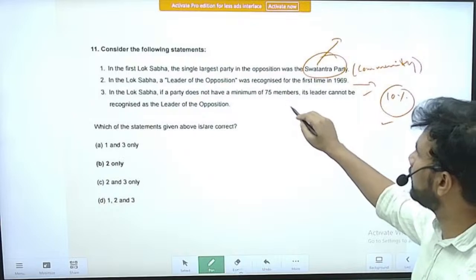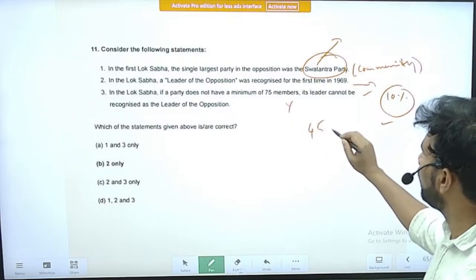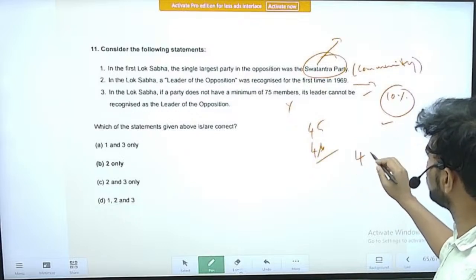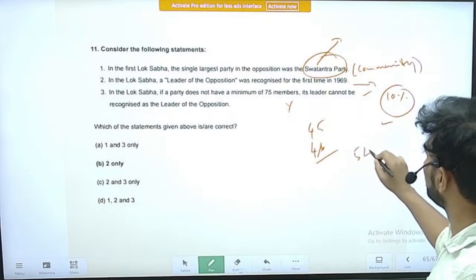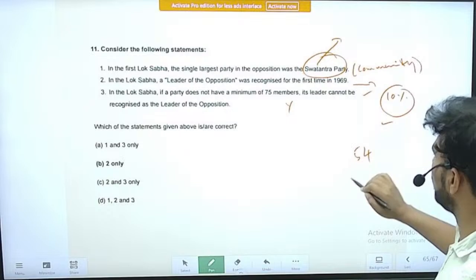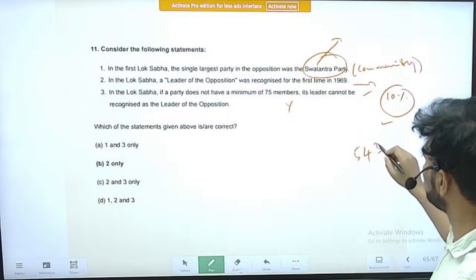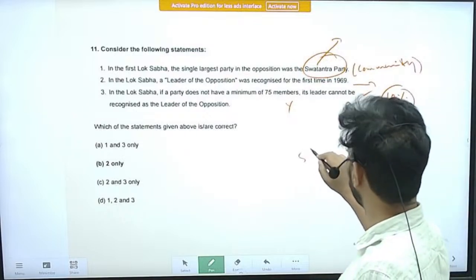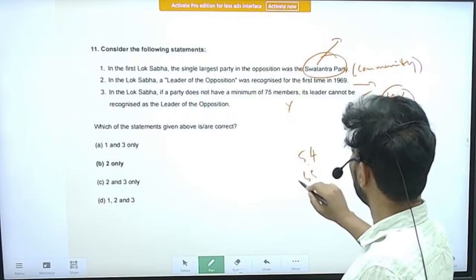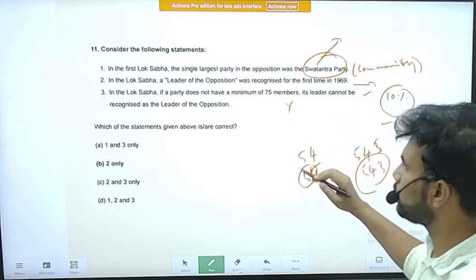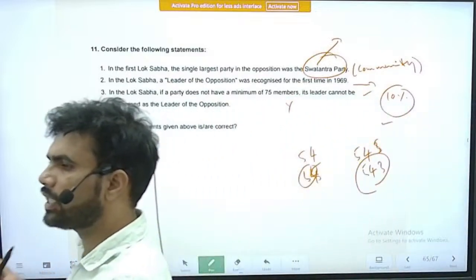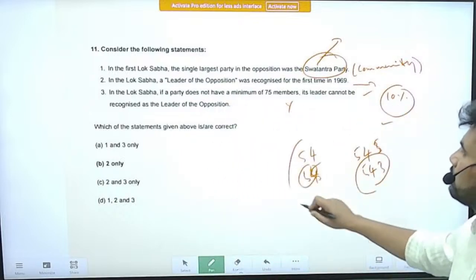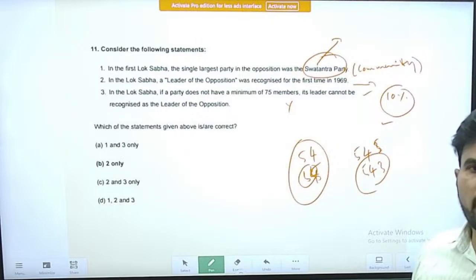Right, this is an incorrect statement. So it comes to around, I think, 45 or 46 seats, because the number of seats in Lok Sabha are 543. Sorry, the number of seats in Lok Sabha are, I think, 504. Total seats are 545. Effectively, we are having 543 seats. So the number comes around 54 or 55. So Congress party in the previous 2 terms got 40 plus seats. It was unable to cross the number 50. Because of that reason, it has not been given the leader of opposition position.